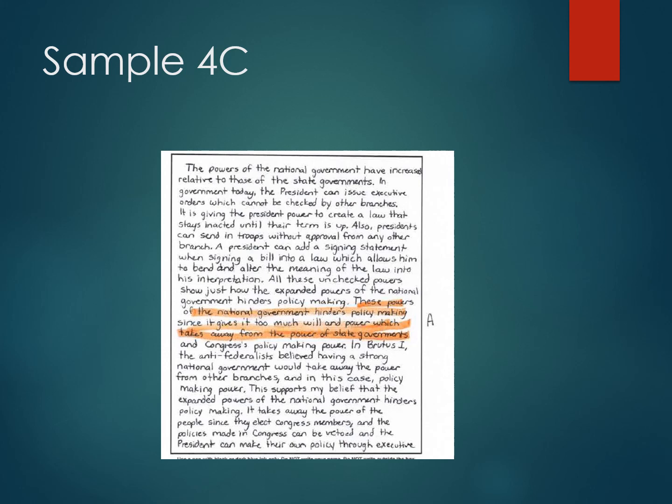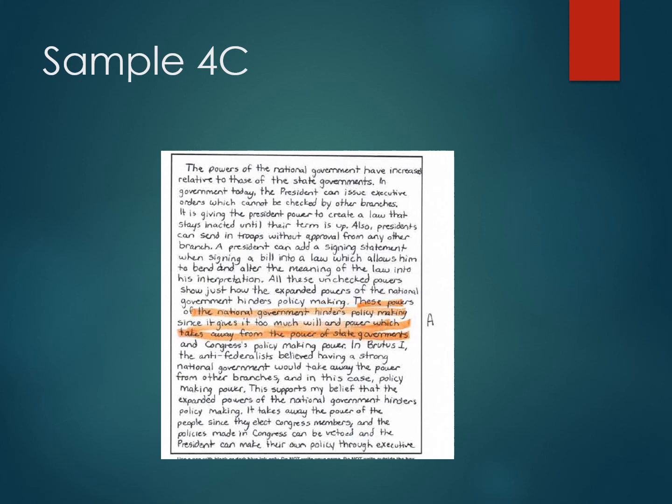Okay. It doesn't get Brutus 1, if you're wondering why. It talks about Brutus 1 there. It doesn't get Brutus 1 because it doesn't talk about federalism. The question is about federalism. And this just talks about national powers, and it talks about Congress and presidential vetoes and things like that. That's not federalism. Federalism is the shared power with the states, right? So nothing there. It doesn't get any of the B points.